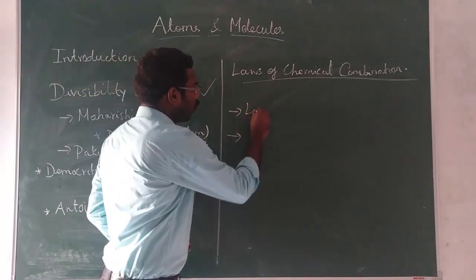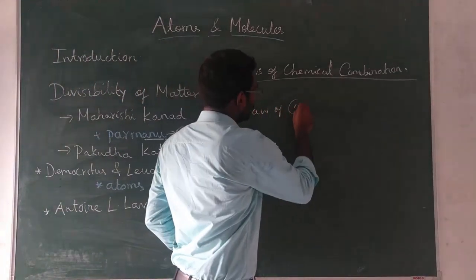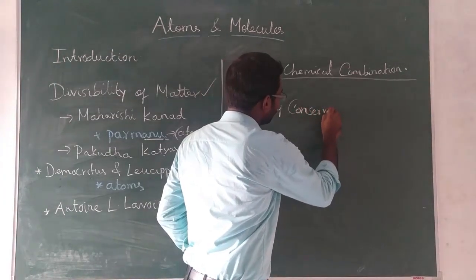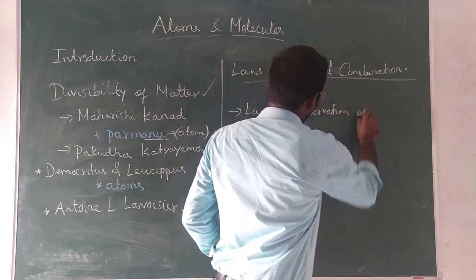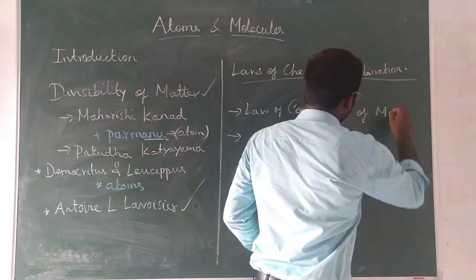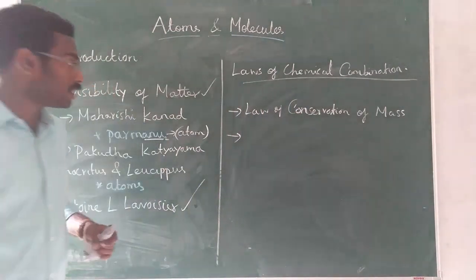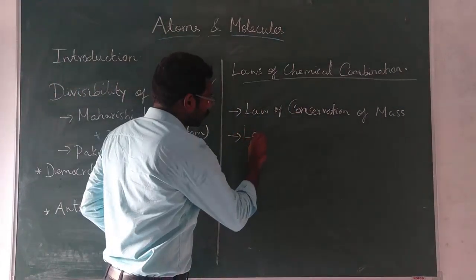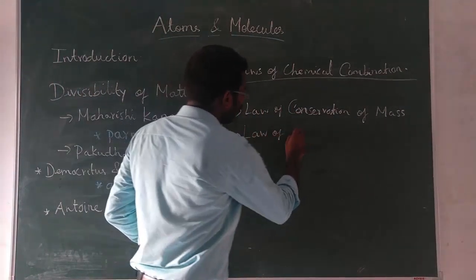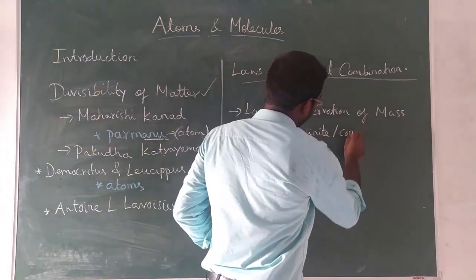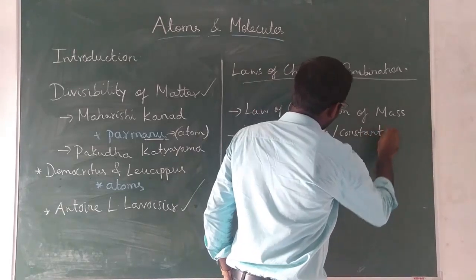The first one is the law of conservation of mass, and the second one is the law of definite or constant proportion.